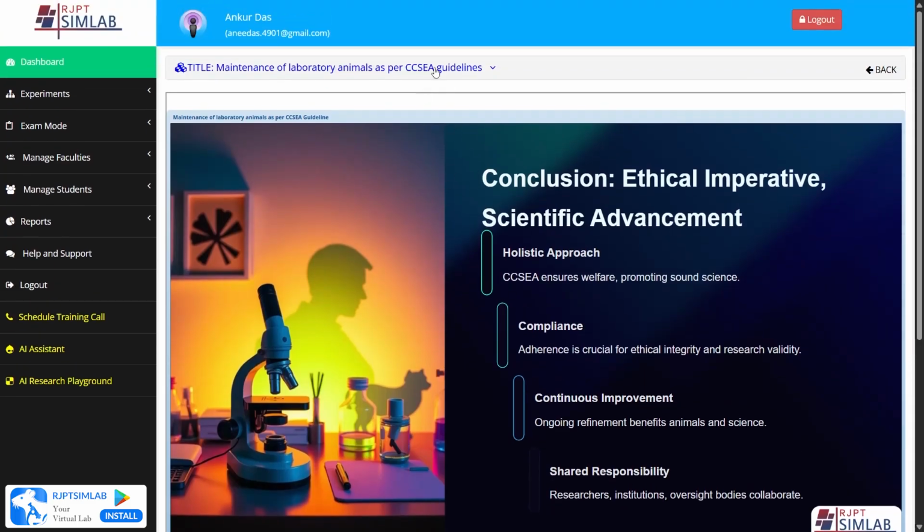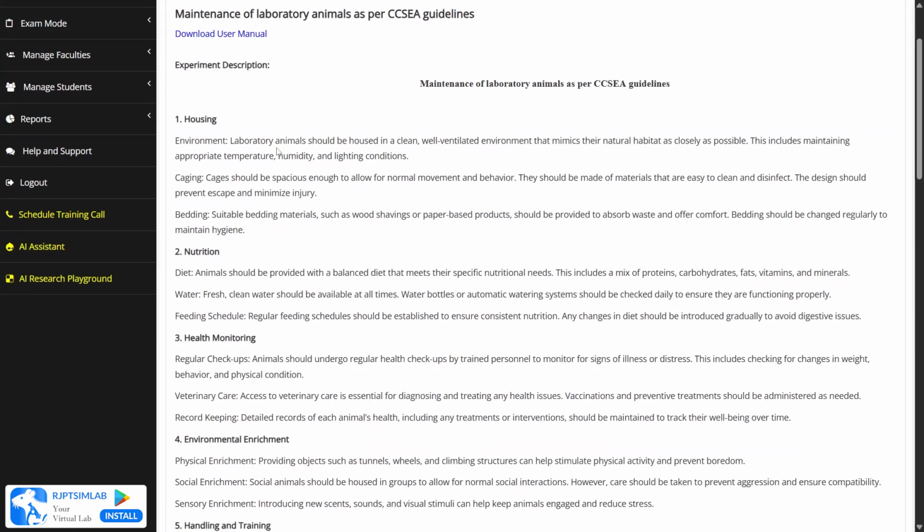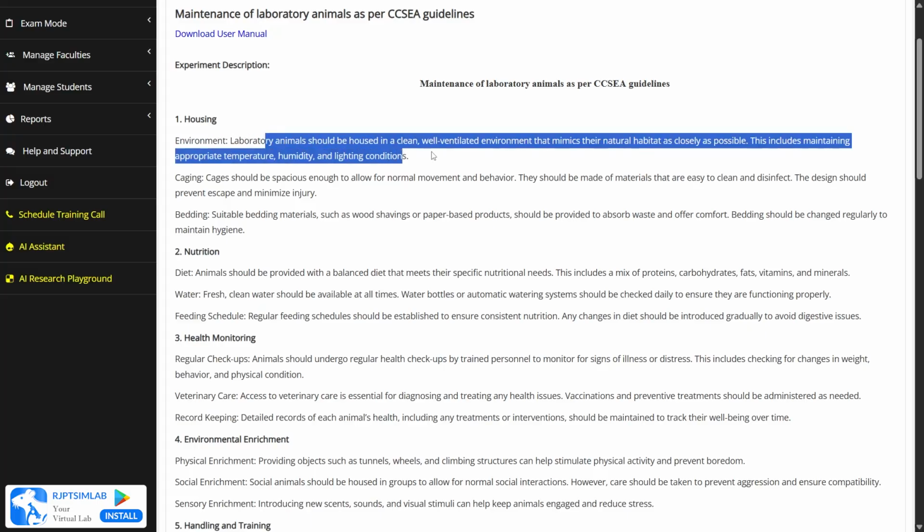Now let's see some more guidelines of the CCSEA. For that, first we will see the housing guidelines. For the housing, we have to maintain the environment. The laboratory animals should be housed in a clean, well ventilated environment that mimics their natural habitat as closely as possible. This includes maintaining appropriate temperature, humidity, and lighting conditions.